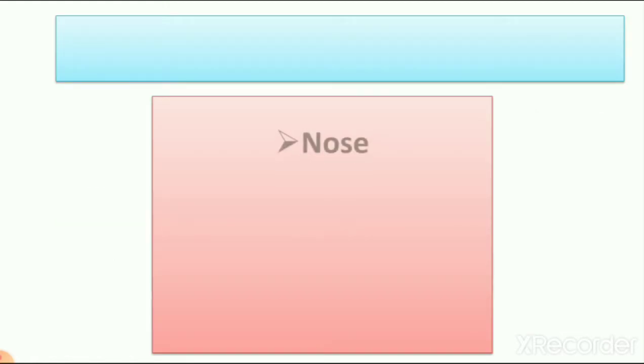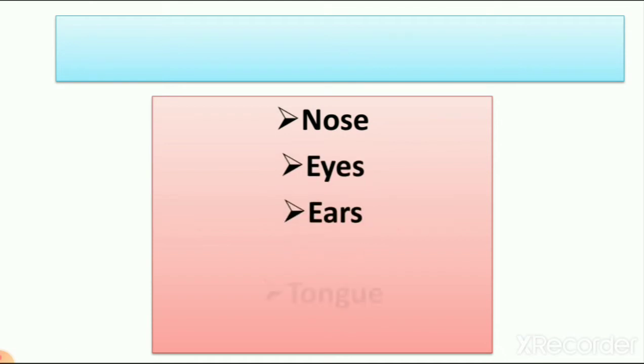Then we learn about nose, eyes, ears, tongue and skin. Now these body parts help us to feel the world around us, right? So now you tell me what we call the parts of the body which help us to feel the world around us.